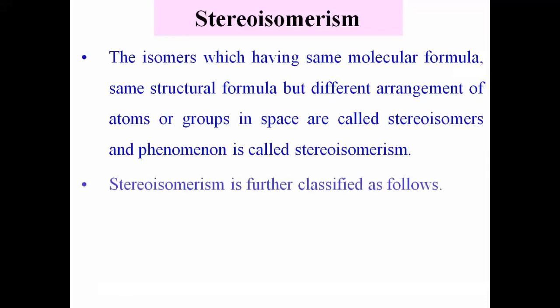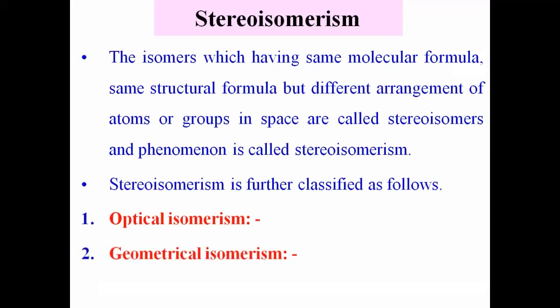And there are 3 main types of the stereoisomerism. One is the optical isomerism, then second is the geometrical isomerism, and third type is the conformational isomerism. Actually, in BSc 1 we have studied first 2 types. यामधले 2 types आपण बघितलेले आहेत. What is meant by optical isomerism? We have studied that first type in detail. What is the optical isomerism? The stereoisomers which have same molecular and structural formula, but a different action on plane polarized light are called optical isomers. That concept is called optical isomerism.